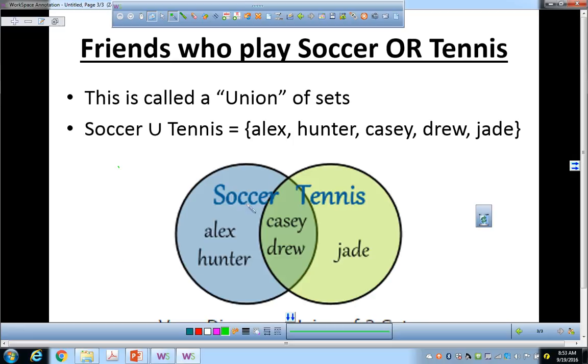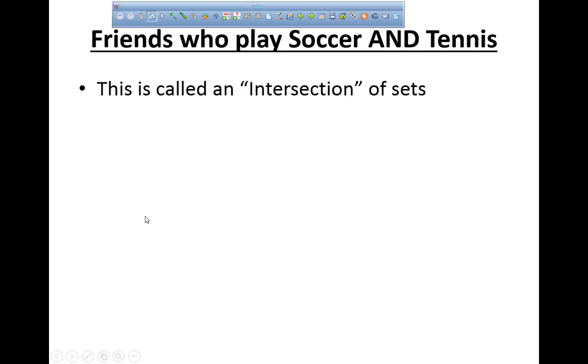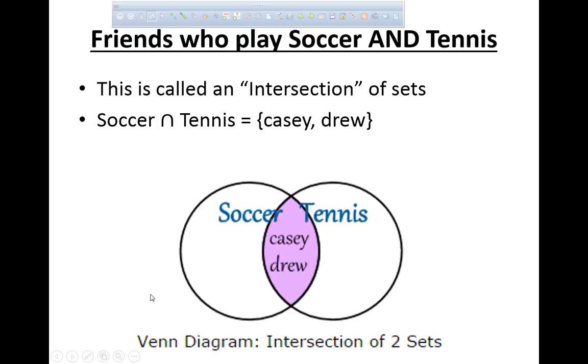But if you do either or, you are in the union, and the union is represented by this U-shaped symbol. How many of you have seen this before? Some of you, a few of you. I know they teach it in middle school somewhat, but friends who play soccer and play tennis are just Casey and Drew.